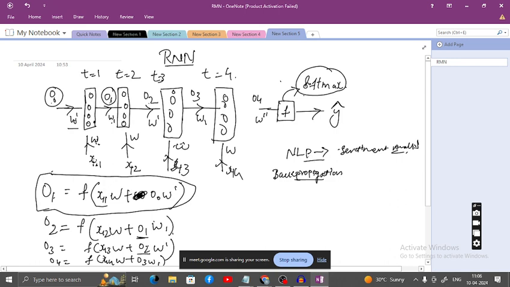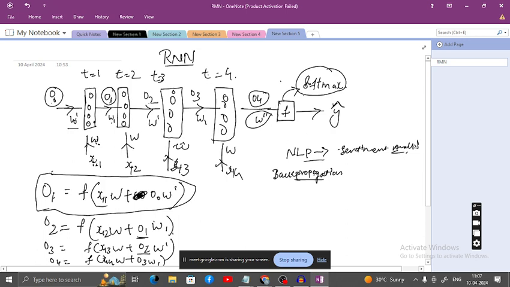This y hat is dependent on O4, and it is also dependent on W double dash, the weights assigned. So it is dependent on both. Correct?